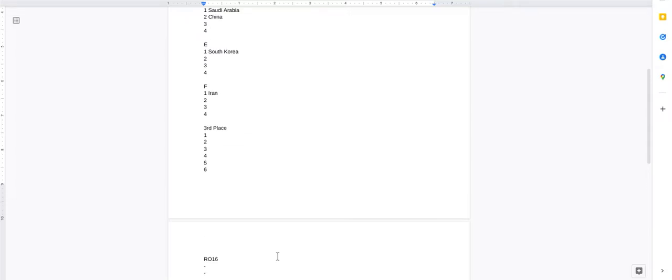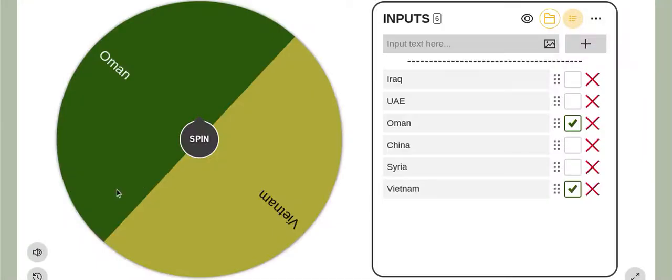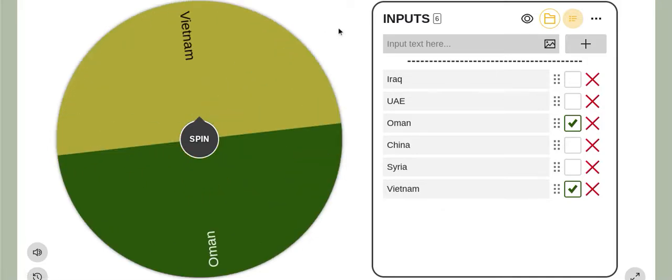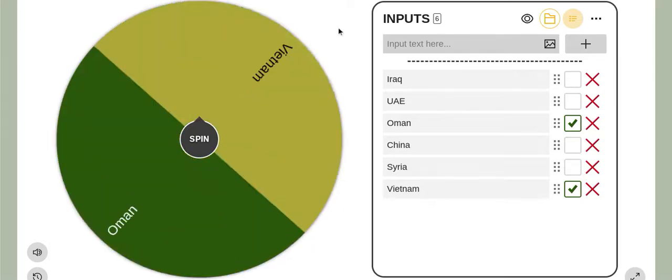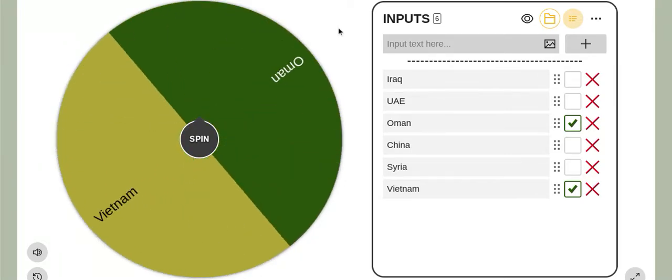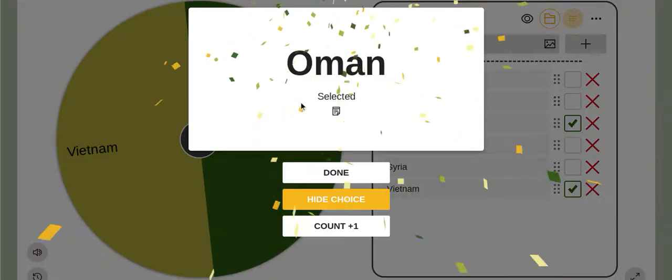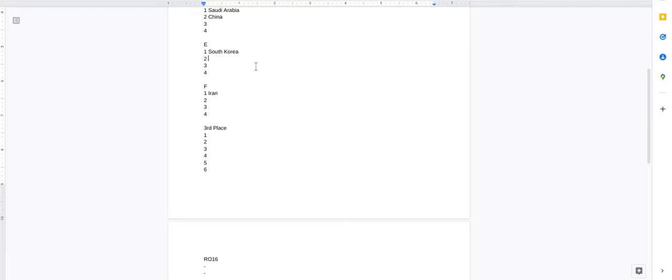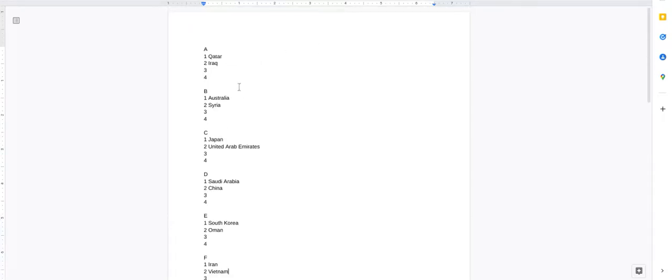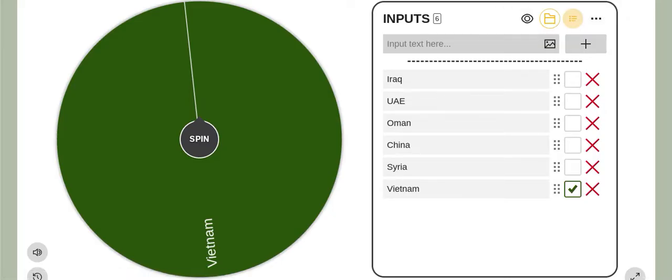He was going to be playing against South Korea. It is going to either be Oman or Vietnam. And it is going to be Oman. Okay, we're going to close this tab.